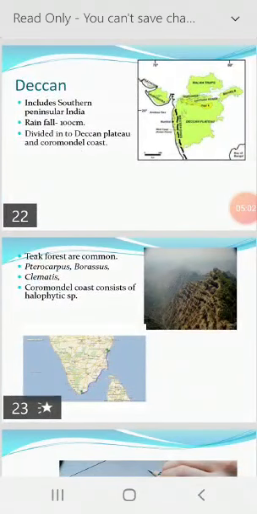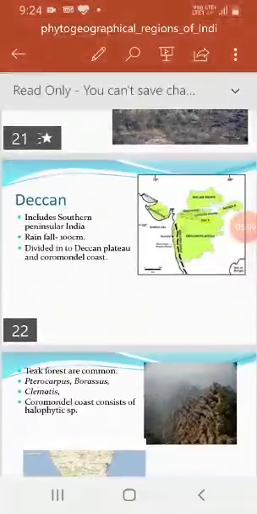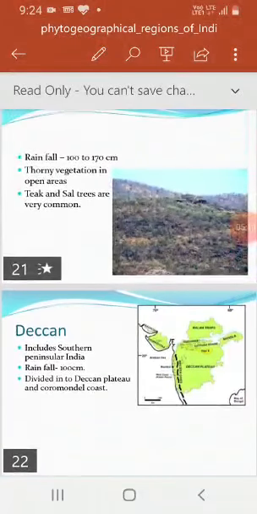West coast. Next region is western coast of Malabar. This region is a small botanical province covering Cape Comorin to Gujarat and Western Ghats. This is a region of heavy rainfall.